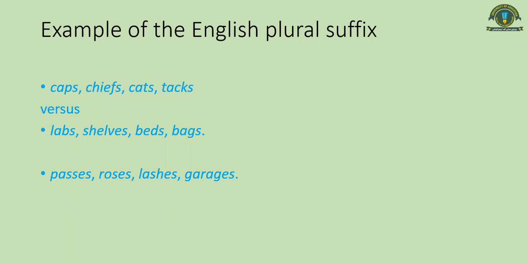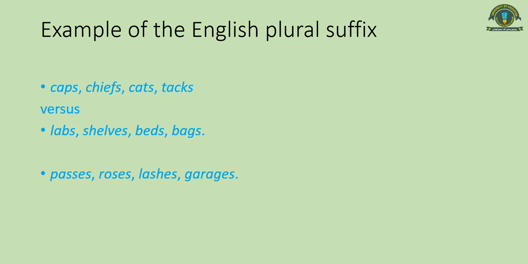So it means it is a mixture of voiceless and voiced sounds, but some same rule is being applied on all of these, which is giving them an iz sound, like passes, roses, lashes and garages. So whenever there will be these sounds, s, z, sh and j, these sounds belong to the category of strident.